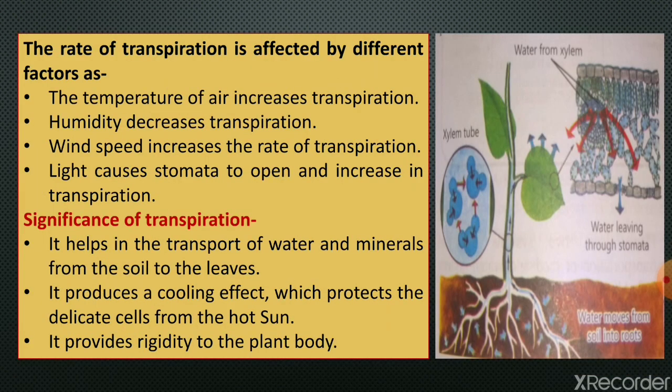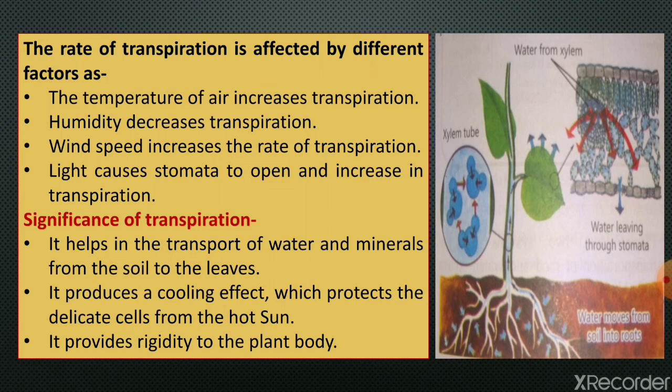Next, the rate of transpiration is affected by different factors. The first one is that a rise in air temperature increases transpiration. When the temperature is high, transpiration increases, because the heat warms the water present in the cells of leaves, the water becomes water vapor, and transpiration takes place. Then humidity decreases transpiration. Humidity means the amount of water vapor present in the atmosphere.